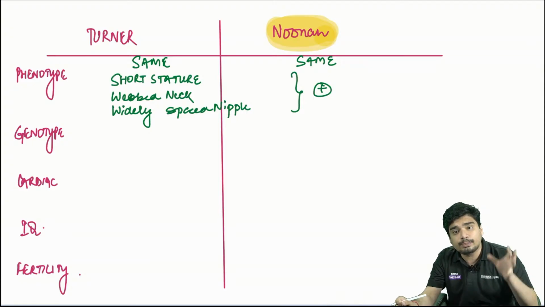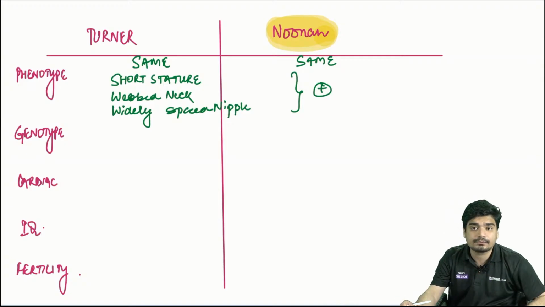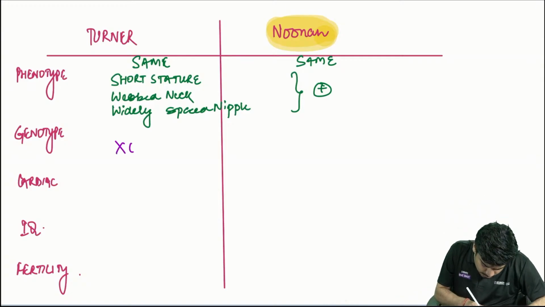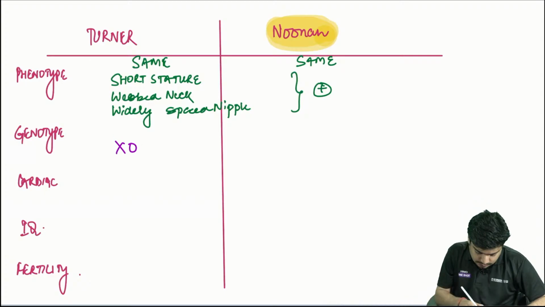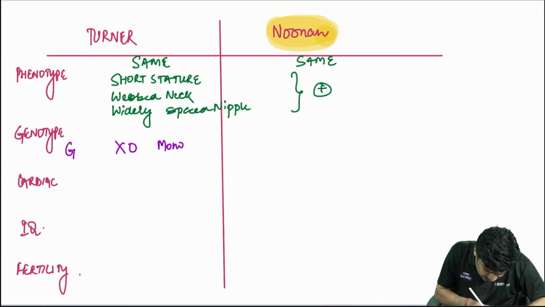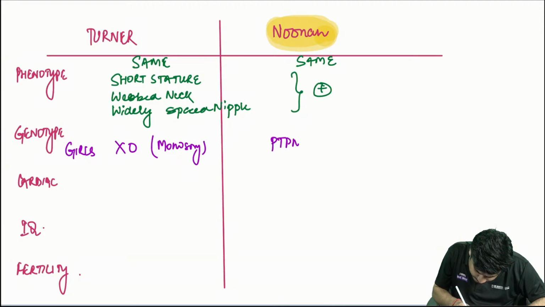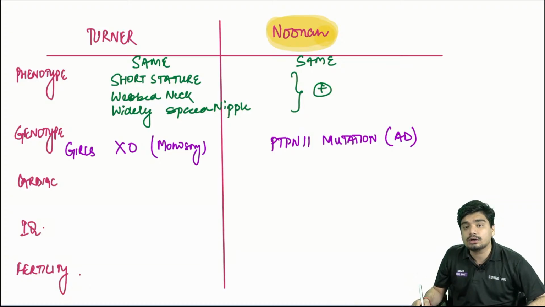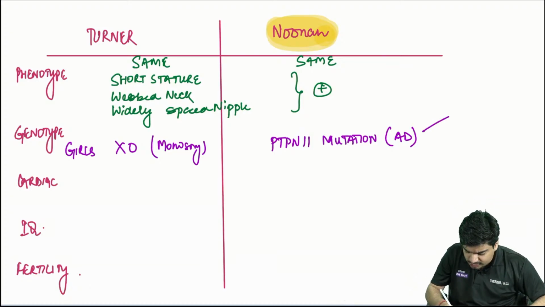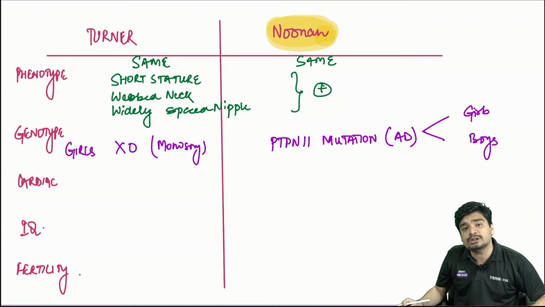The difference is in genotype. Turner syndrome occurs because of XO, monosomy X, and that's why it is seen only in girls. While Noonan syndrome occurs because of PTPN11 mutation, which is autosomal dominant in nature. Because it is autosomal dominant, Noonan is seen both in girls and in boys.